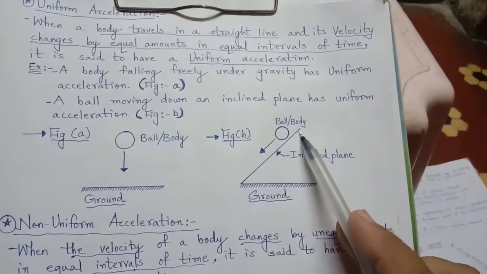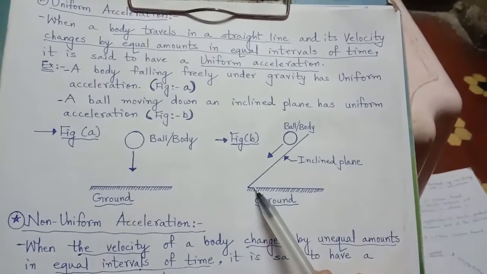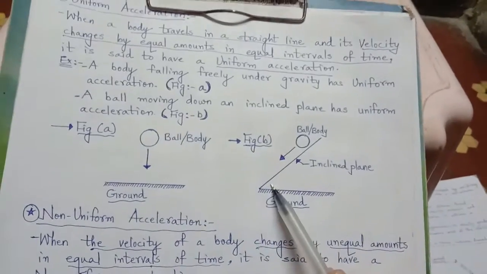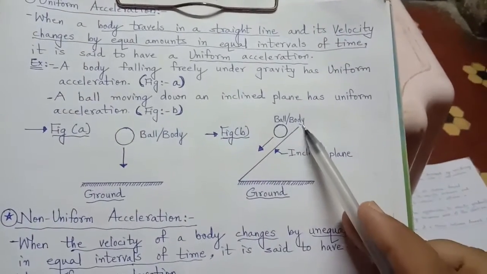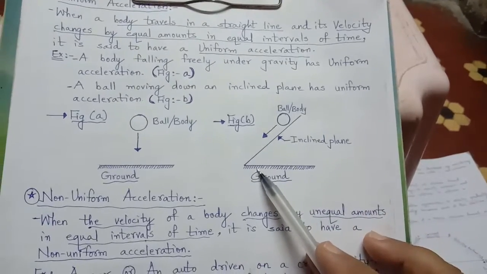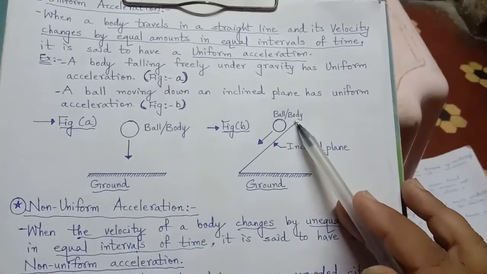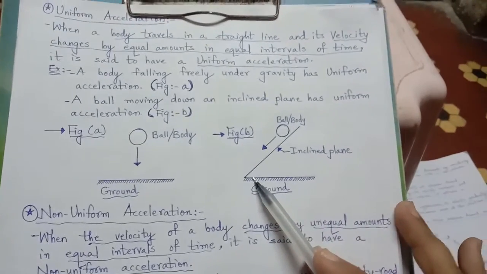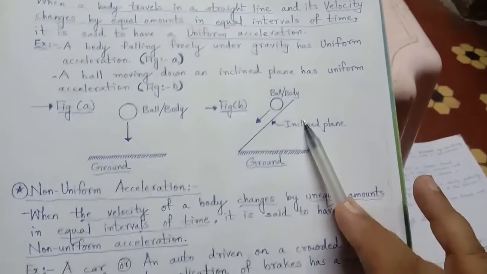Inclined means slanting, like slides. Then also it will show uniform acceleration, because it will roll from higher to lower. This is the example of uniform acceleration.